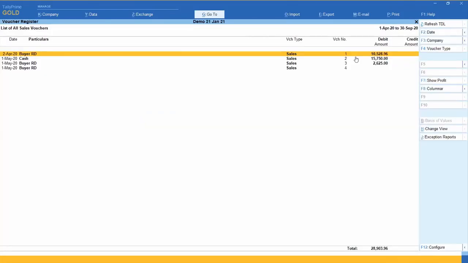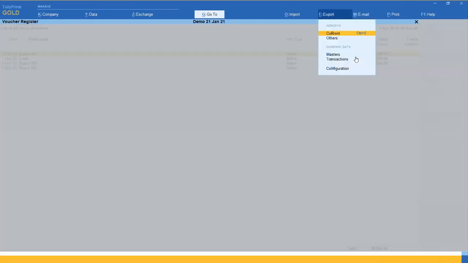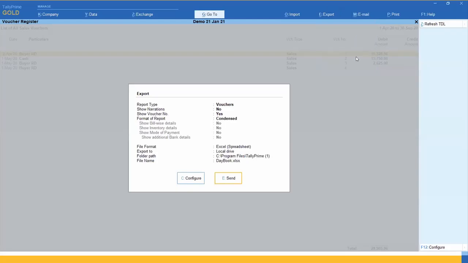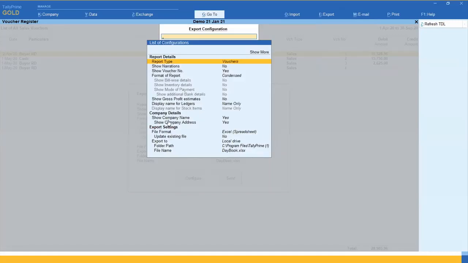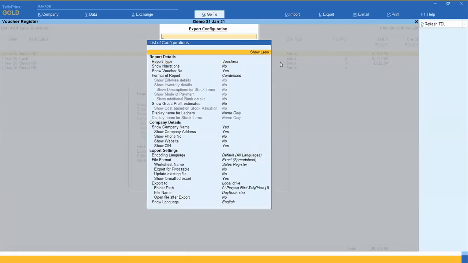take any period you want, and press export. But in export, you have to do some configurations. See here, I have to select pivot table. Export for pivot table means the pivot table data is different from your regular sale register.